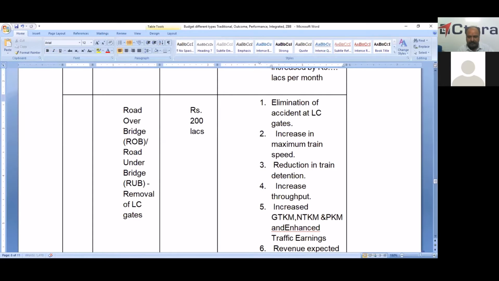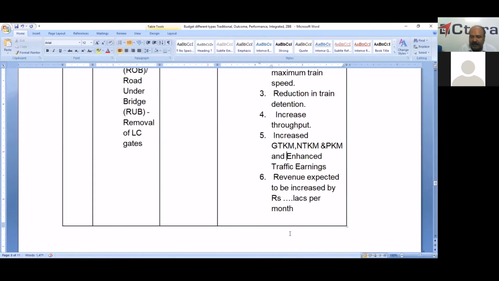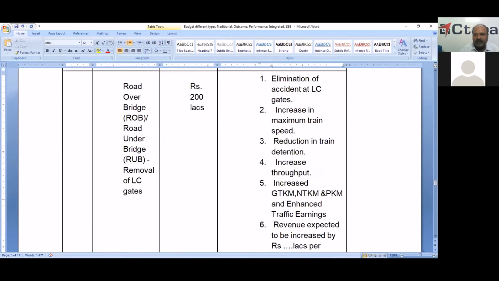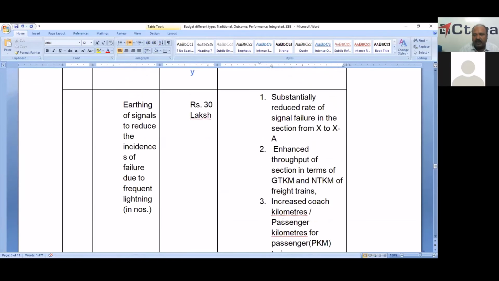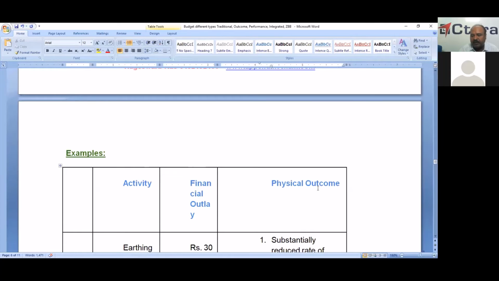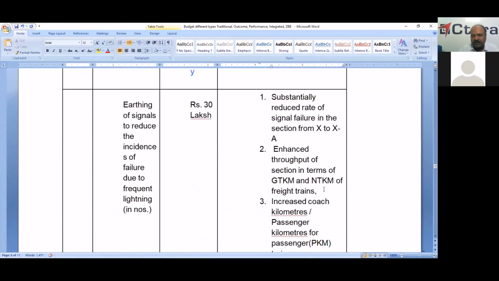PKM, and enhanced traffic earnings. Revenue is expected to increase by all these measures, and we will calculate it in lakhs per month. So this is converting financial outlays and physical outlays into physical outcomes. This is the basic theme of the outcome budget.